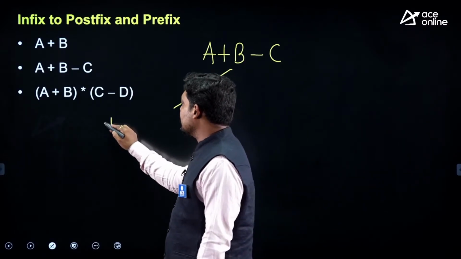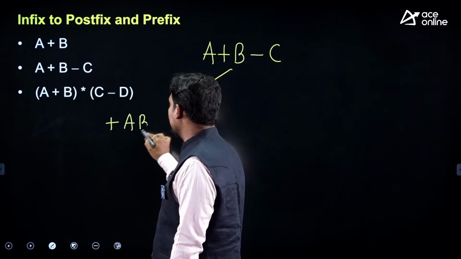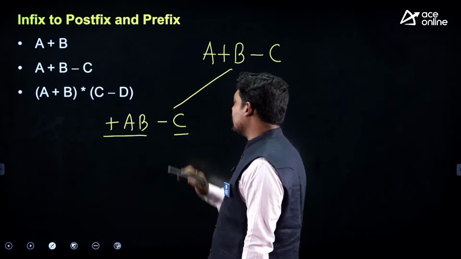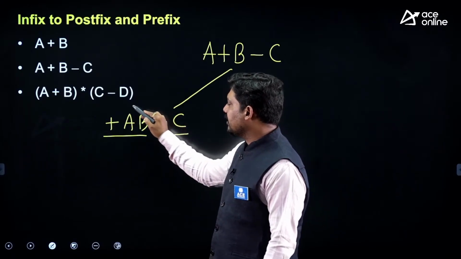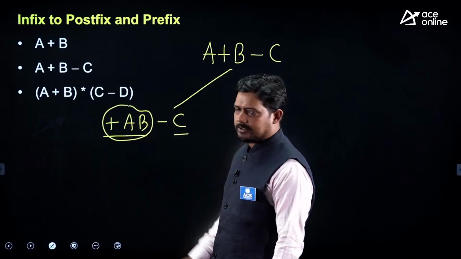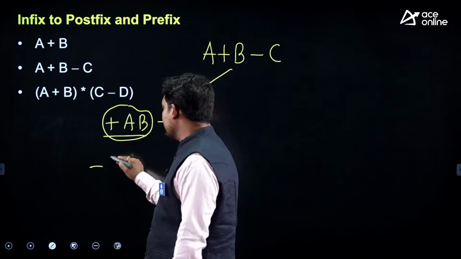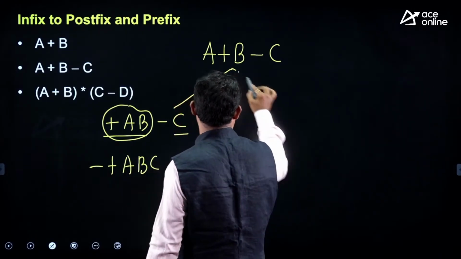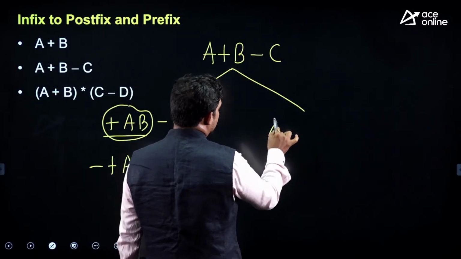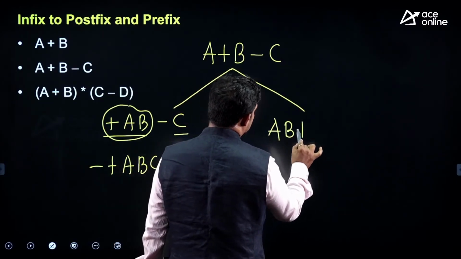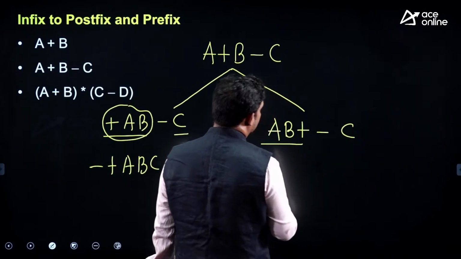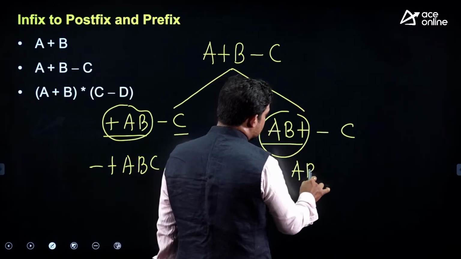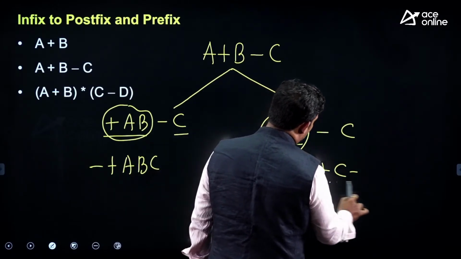So first it will become plus AB minus C, and then we treat it as a single expression, and it will become minus plus A, B and C. Here for postfix, AB plus minus C, treat it as a single one, and then AB plus C minus, that is your postfix expression here.